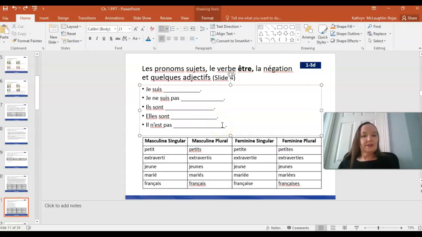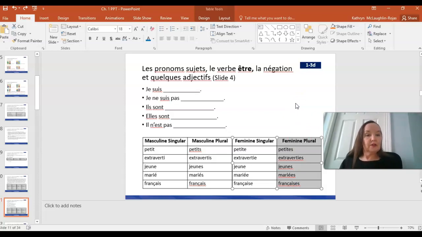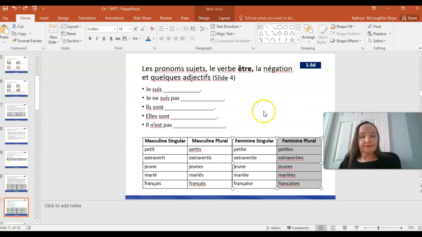Okay, for elles sont, here I have to use the feminine plural category because I'm talking about a group of women or girls. So I could say elles sont petites, elles sont jeunes, elles sont françaises, elles sont extraverties, elles sont mariées. So you can choose the one that you would like to fill in there.